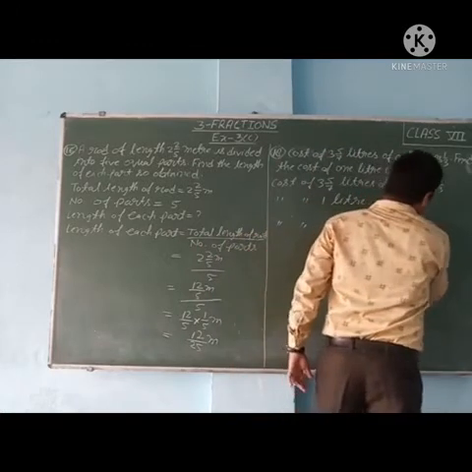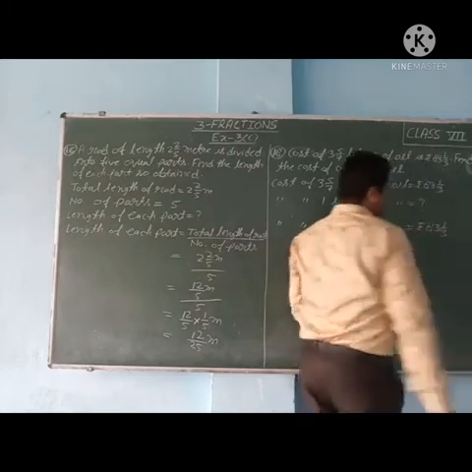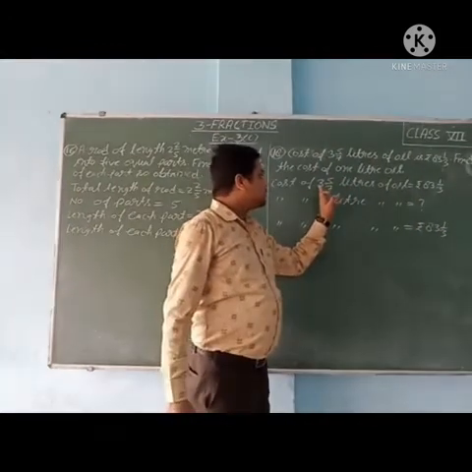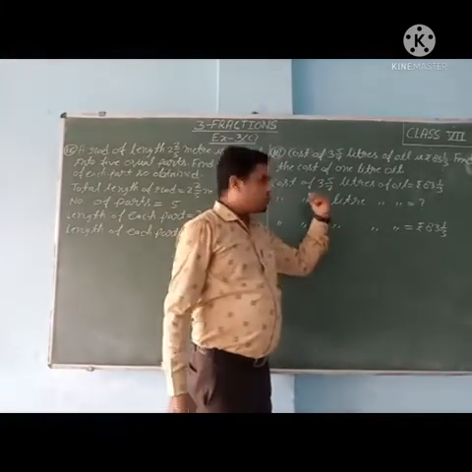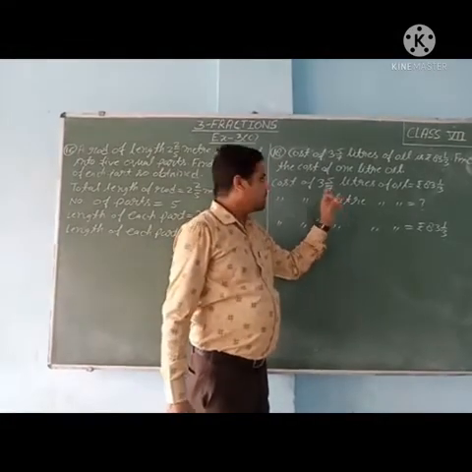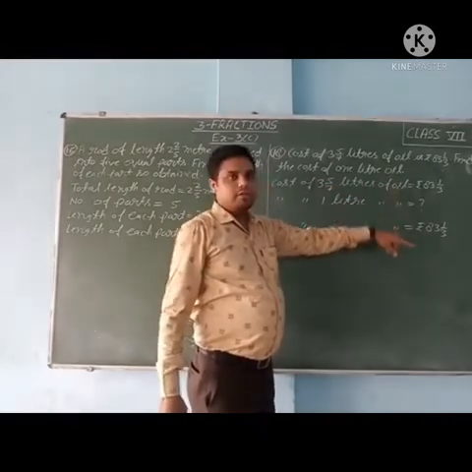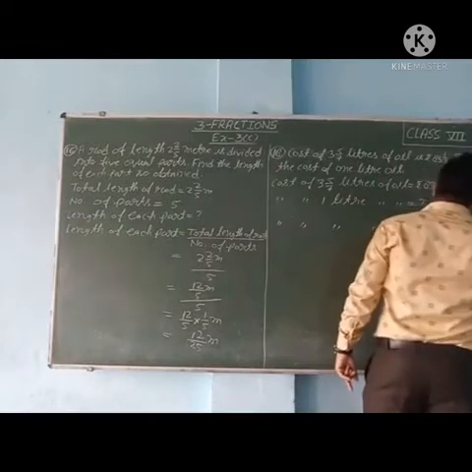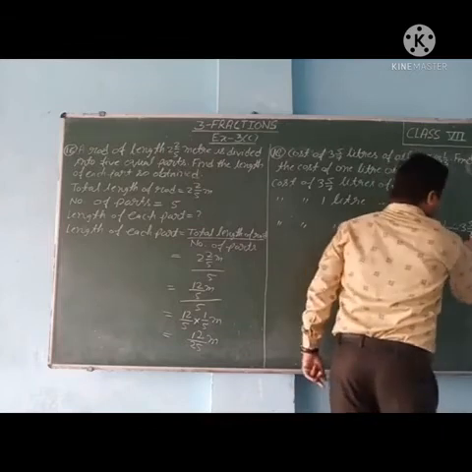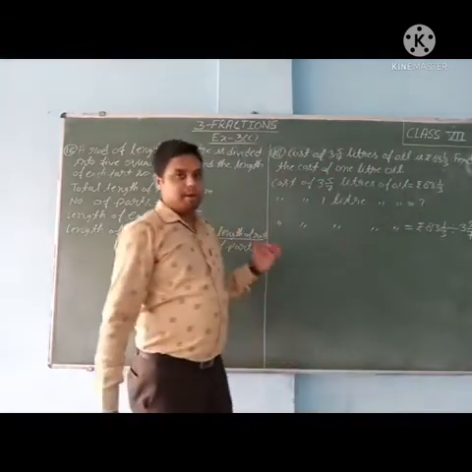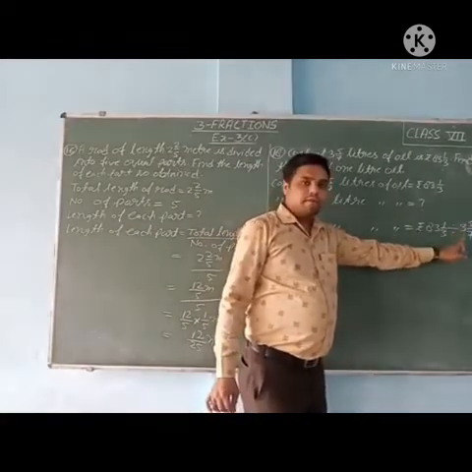First, 83 whole 1 upon 3 is the cost of 3 whole 5 upon 7 liters of oil. So we need the cost of 1 liter of oil. The cost of 1 liter of oil is less in comparison to 3 whole 5 upon 7 liters of oil. So for less we will divide, and for more multiply. So rupees 83 whole 1 upon 3 divided by 3 whole 5 upon 7.